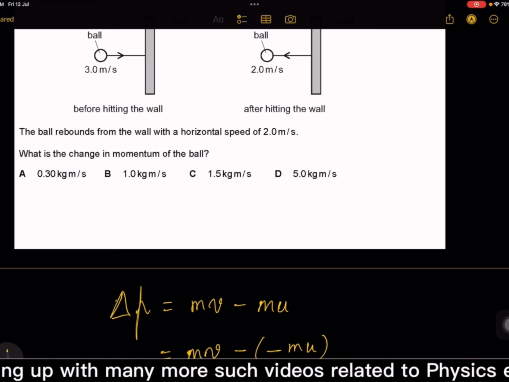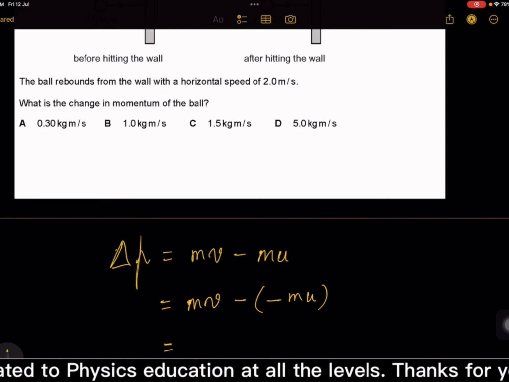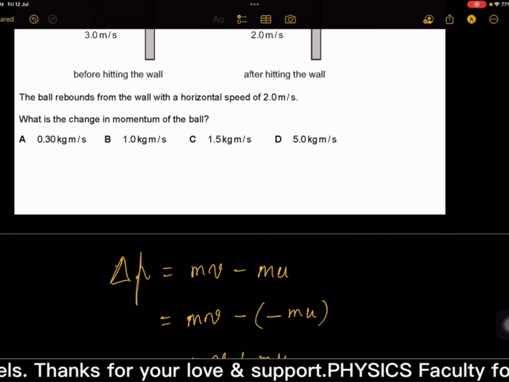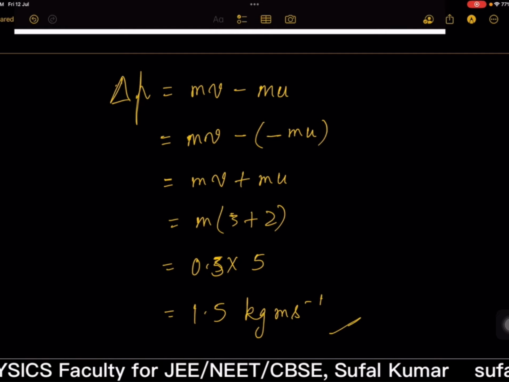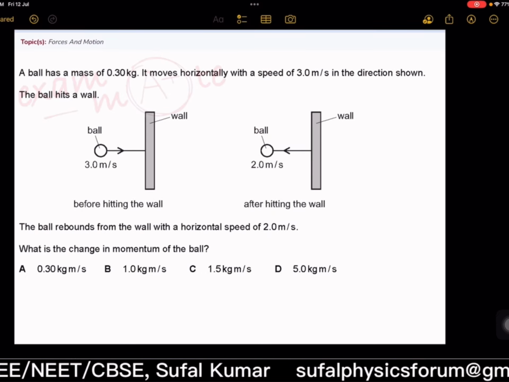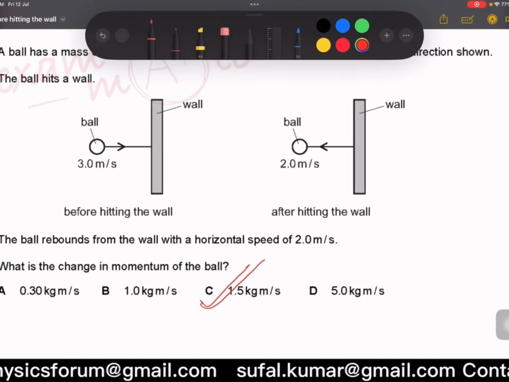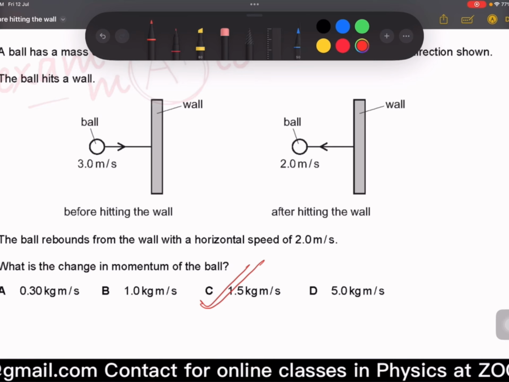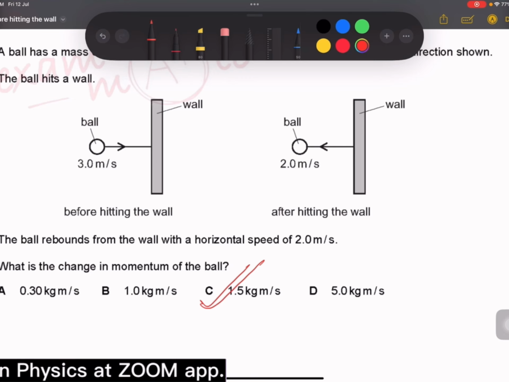Oh, because of the direction. Yes, so ultimately it should be getting added: mv plus mu, so mv plus mu kg meter per second. The option is there. So basically, if it's one object and it hits something, but it continues going in the same direction, it will be minus.